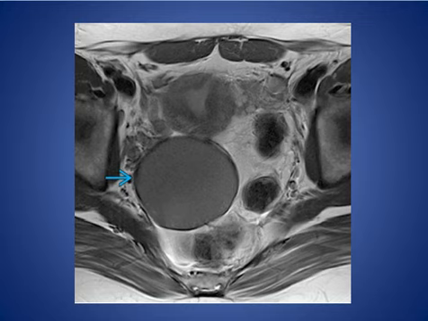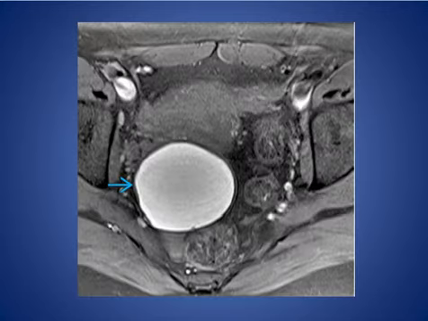The lesion is homogeneous, signal intensity similar to the pelvic muscle, and this is an endometrioma. This is the same patient with T1 weighted images, and the endometrioma shows high signal intensity.